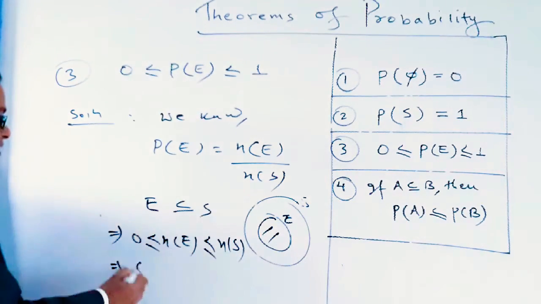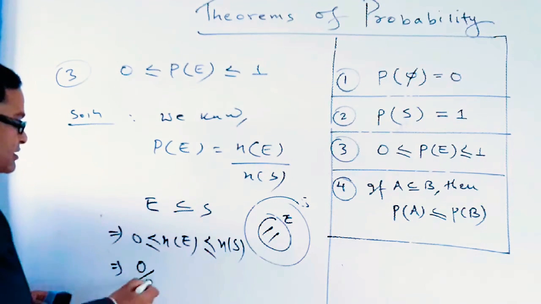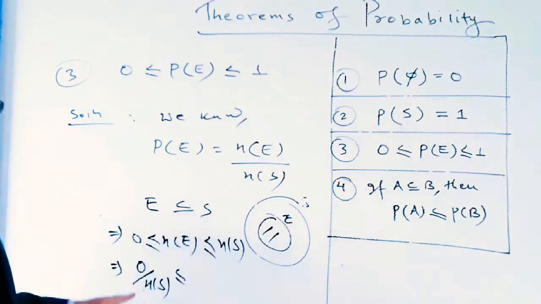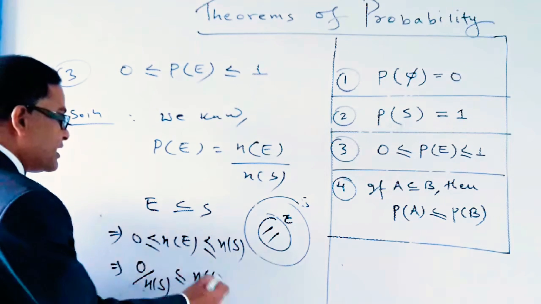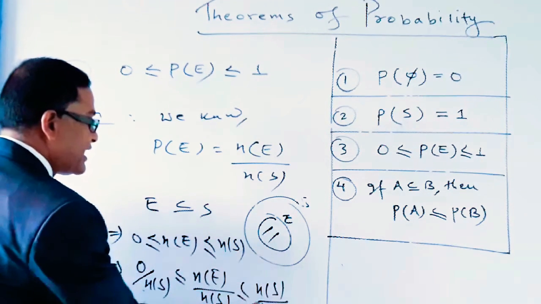So dividing by ns, the number of sample space, to each term: 0 divided by ns, ne divided by ns, and ns divided by ns.